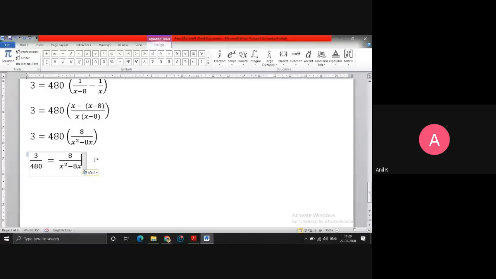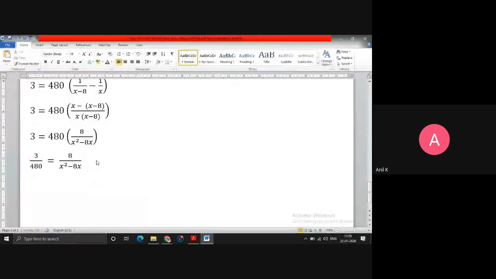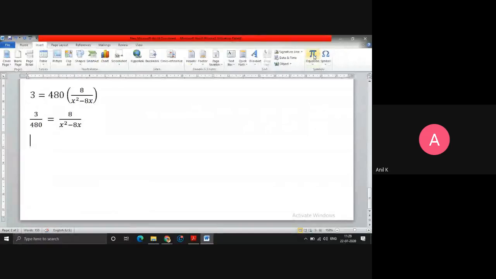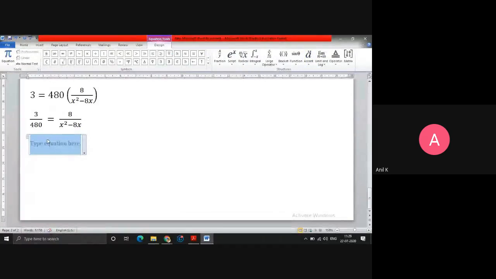Now you can do this: 3 will get cancelled in 480, 160 times. If you want you can write 1 upon 160. 3 ones are 3 and 3 16s are 48. It will get cancelled 160 times, which is equals to the same term.